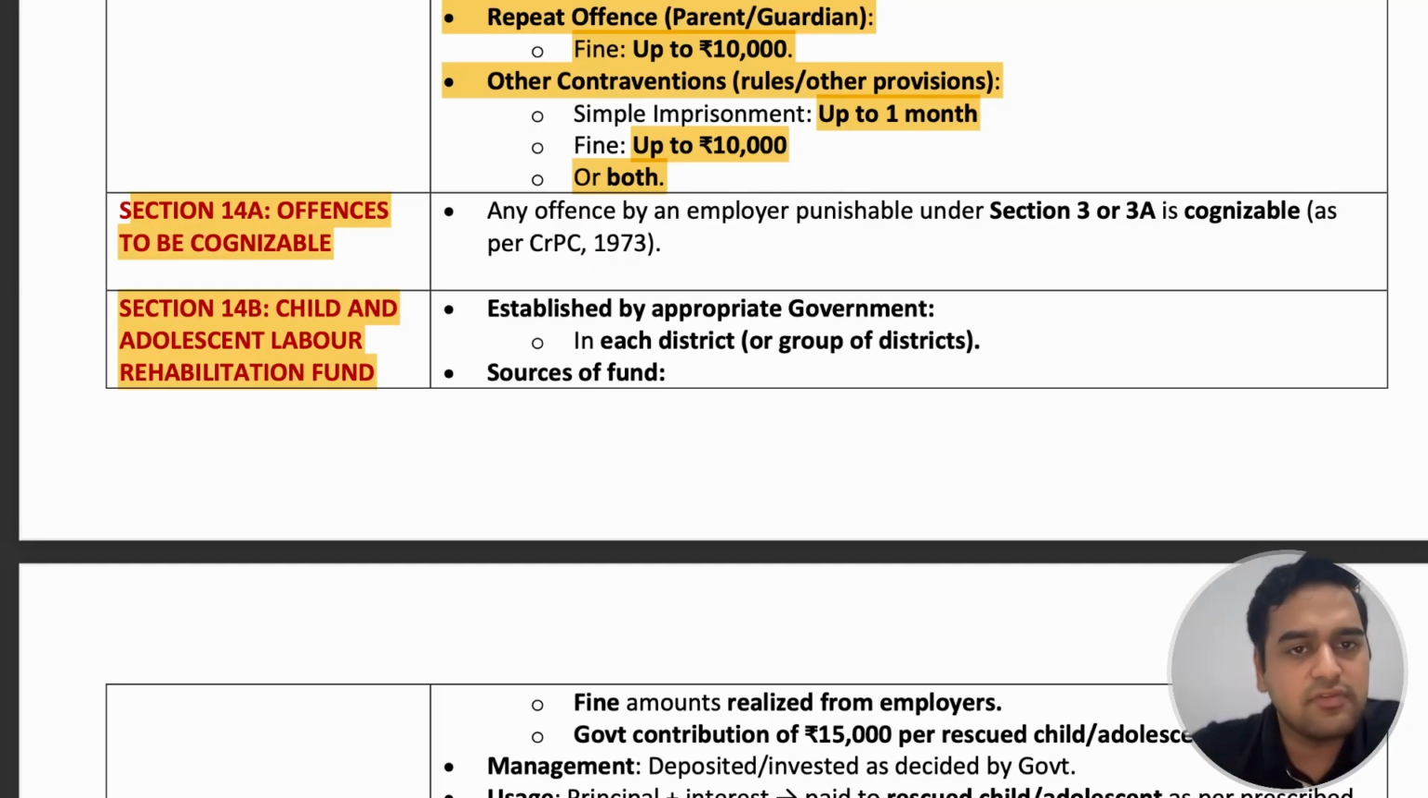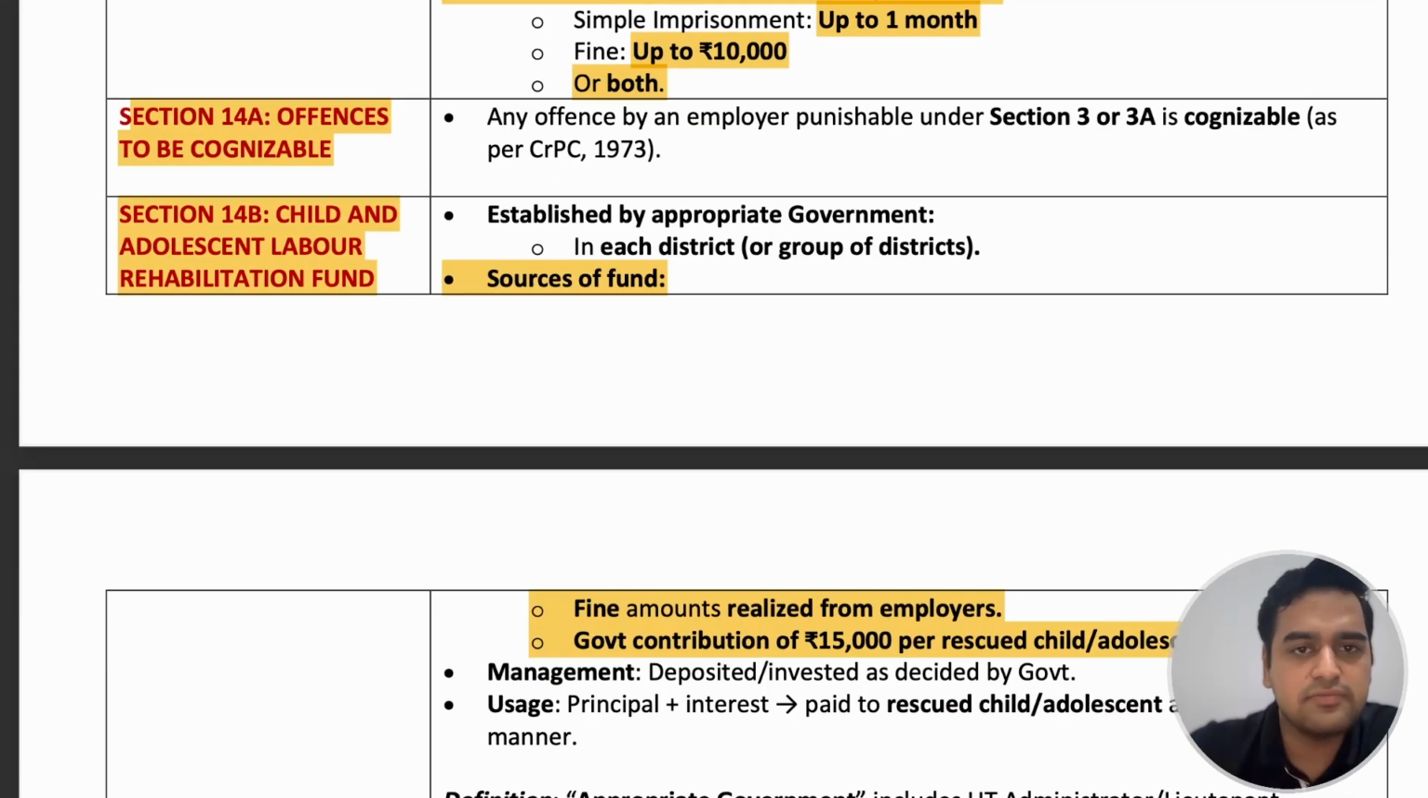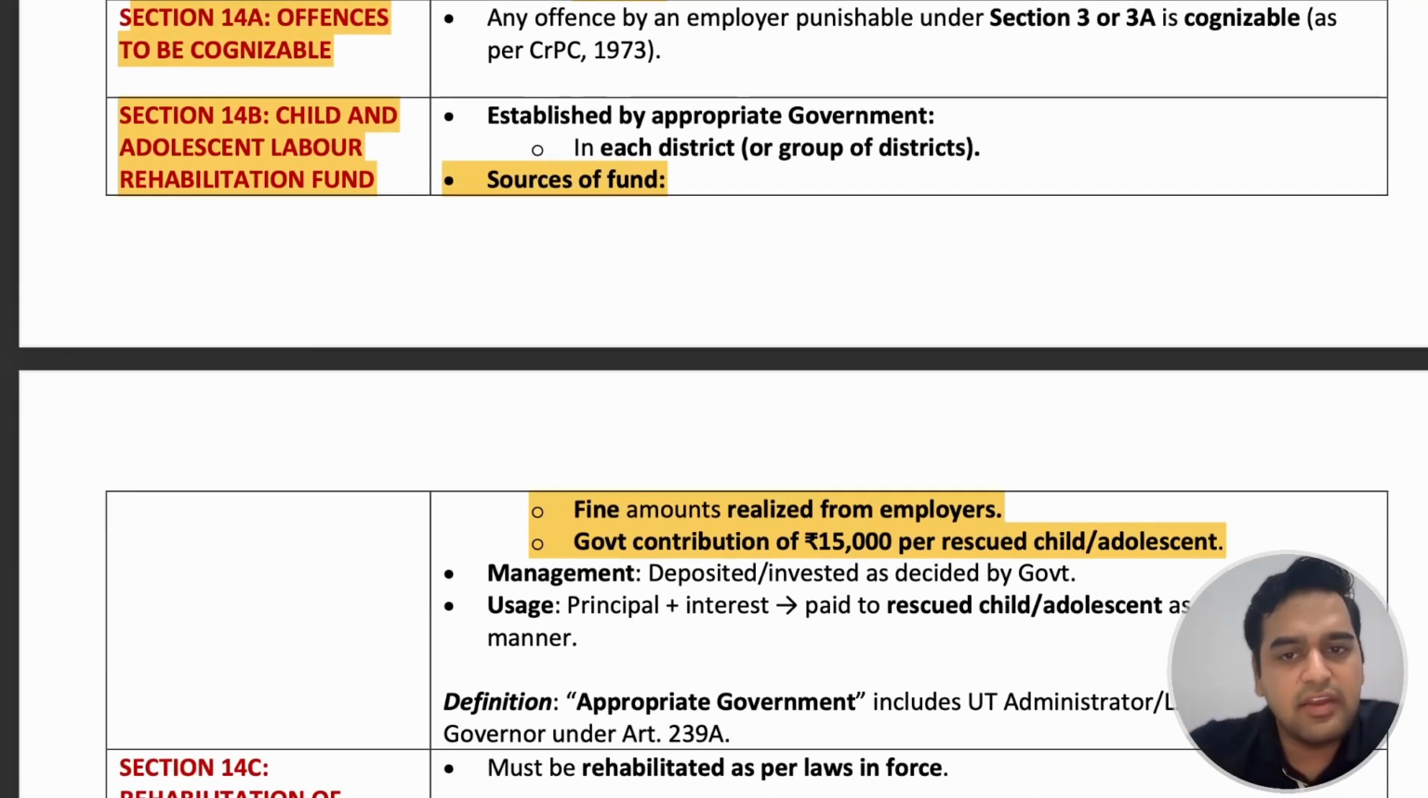What are the sources of this fund? Whatever fines are realized from the employers under this act are deposited in that particular fund. Also, for every child or adolescent rescued, the government contributes 15,000. So there are two sources. One is fines realized from employers. Second, the government contribution of 15,000 for every child or adolescent rescued by the authorities. And the management of this fund is run by the government.